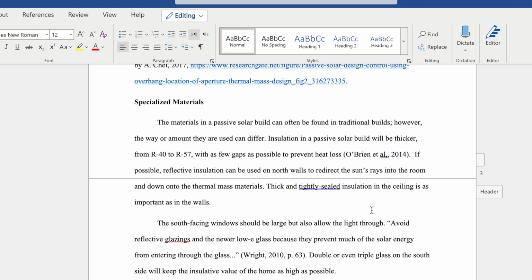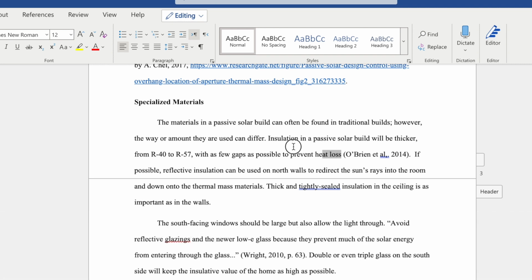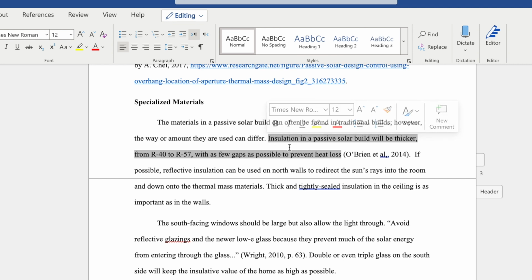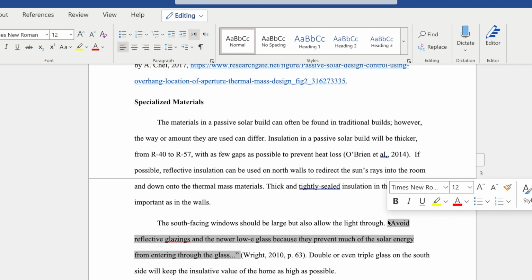You need to mention the author's name and date. Now, you can either mention the author's name in brackets here, which means you're not mentioning the author's name in the sentence above. If you do mention the author's name in the sentence above, then you don't need to put it in the brackets here, just the date. Now, if you're quoting like I'm doing here and I'm not mentioning the author's name here, then the author's name goes here, the date goes here, and the page number that the quote is found on.